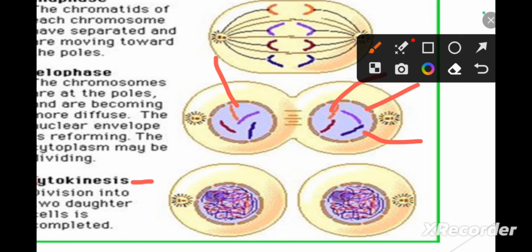But in plant cells, because there is a wall, the cell plate is formed at the center and then extends outward. So the cell divides. In plant cells, cytokinesis occurs with the help of a cell plate, but in animals, it occurs with the help of a cleavage furrow. So this completes mitosis, and at the end we get two daughter cells which are identical to each other as well as to the parent cell.